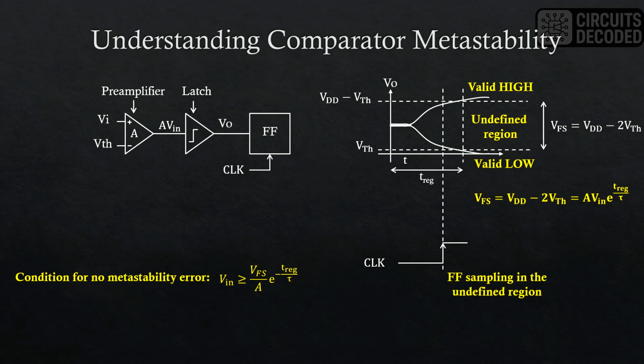The condition to metastability can be derived from the VFS equation and is shown here. A metastability window can then be defined as twice of this value, considering both positive and negative inputs. It can be seen that a higher preamp gain and a smaller time constant can make the metastability window smaller.